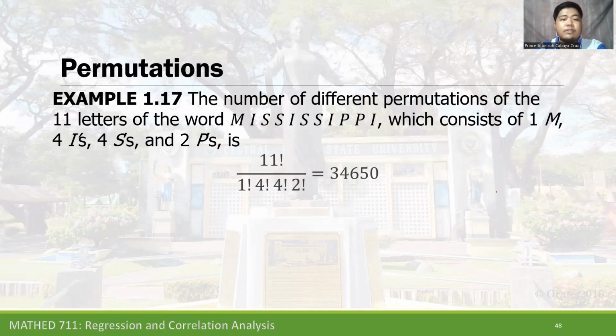Why do we need to divide by 1 factorial, 4 factorial, 4 factorial, and 2 factorial? Because remember that in the word Mississippi there are repeating letters: 4 S's, 2 P's, and 4 I's. It doesn't matter if we interchange the first S with the second S. It doesn't change the spelling of our word. It is the same S that we interchange.